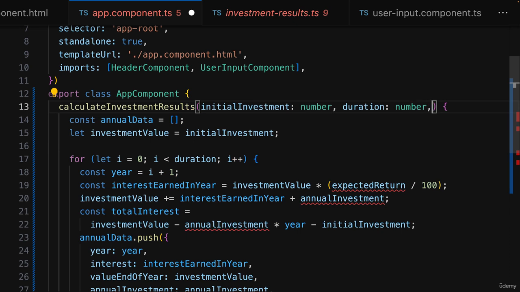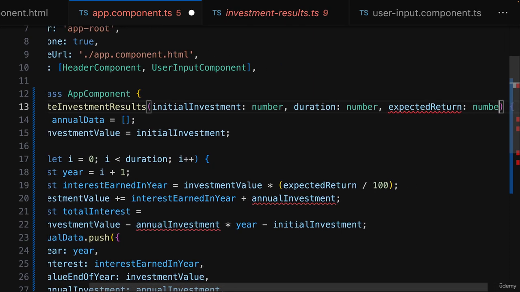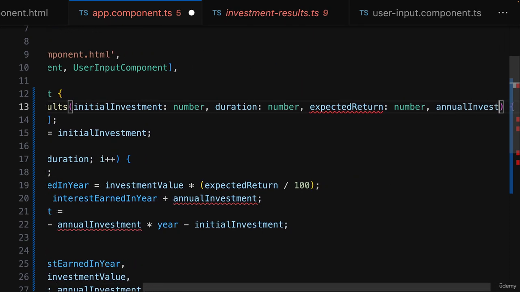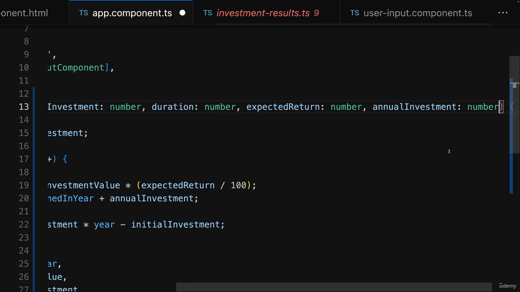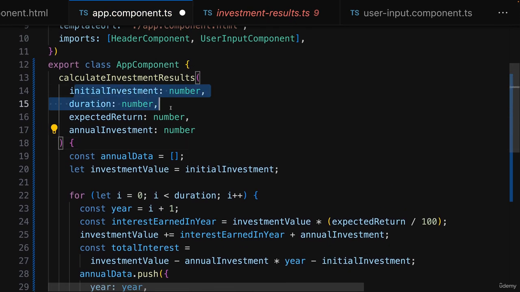And I also expect to get the expected return here, which should be a number, and the annual investment, which should be a number. And of course, the order of these parameters is up to you.